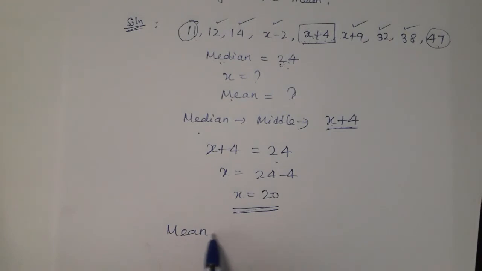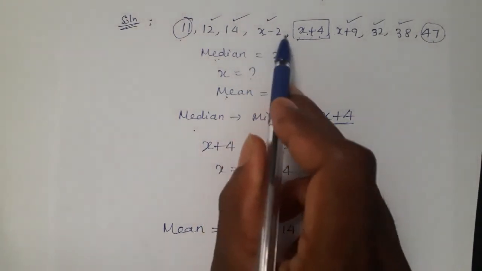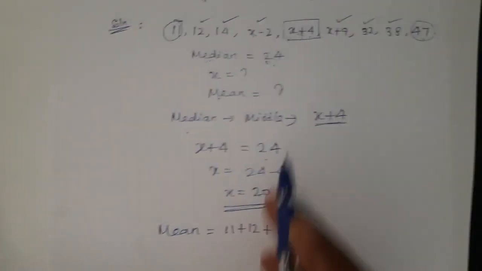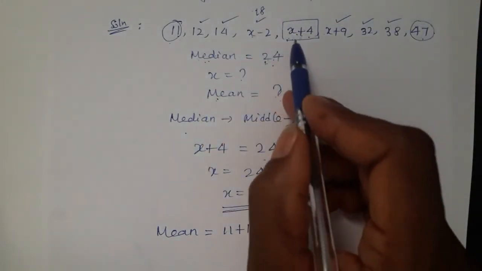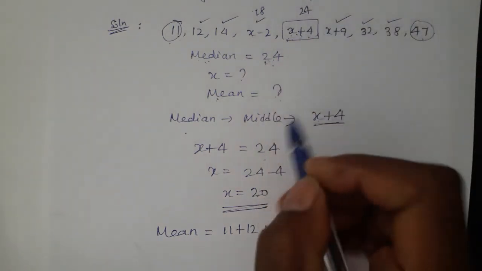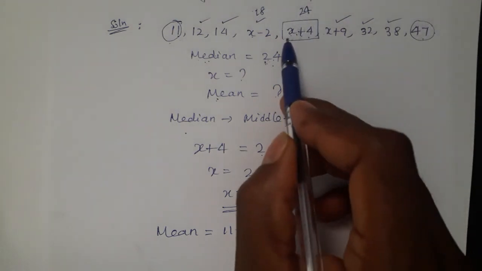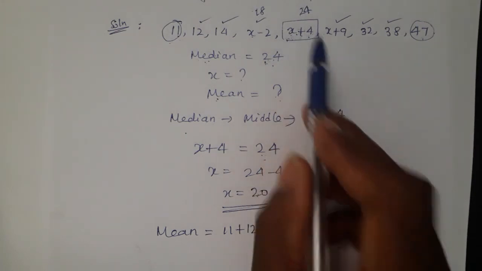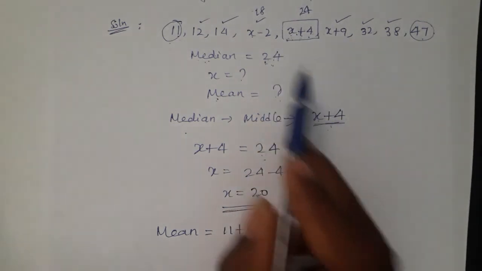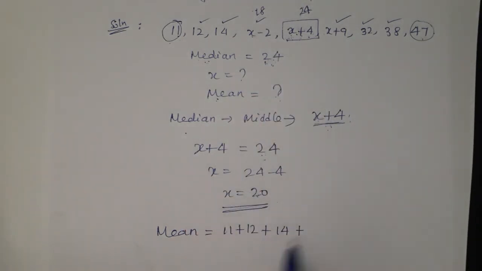Now mean is equal to, let us add all. 11 plus 12 plus 14 plus, here x minus 2 is there. We got the x value 20, no? That's why it is 20 minus 2. So it becomes 18. 20 plus 4 becomes 24. Look, the median is 24. They gave the median as 24 already, but in the question the median is given in the form of x plus 4. Both we equated, because median 24 and median x plus 4, both equated, we get the x value.